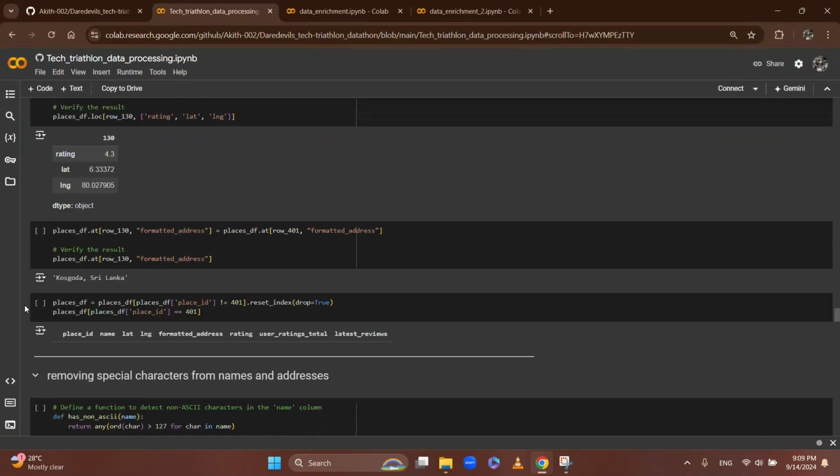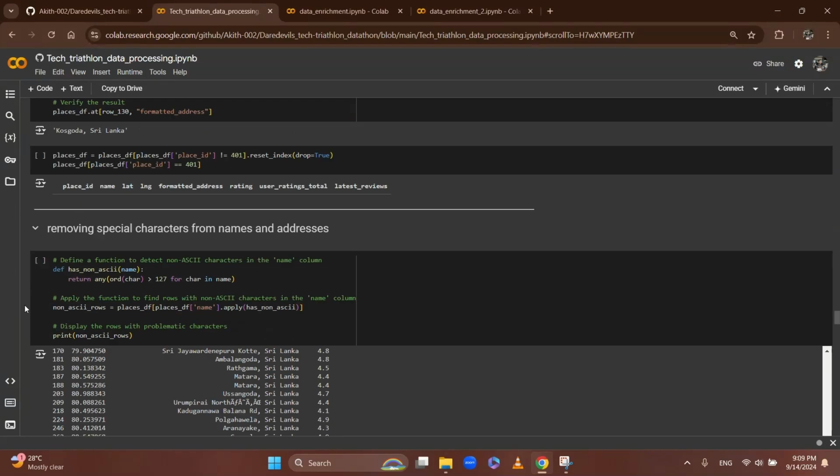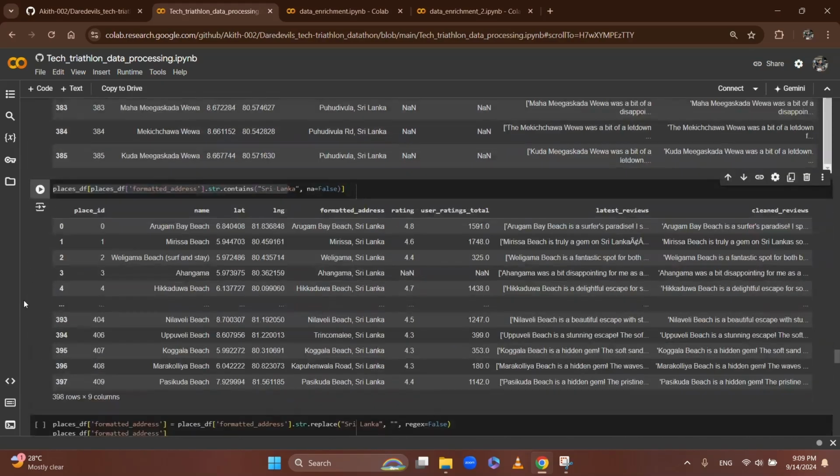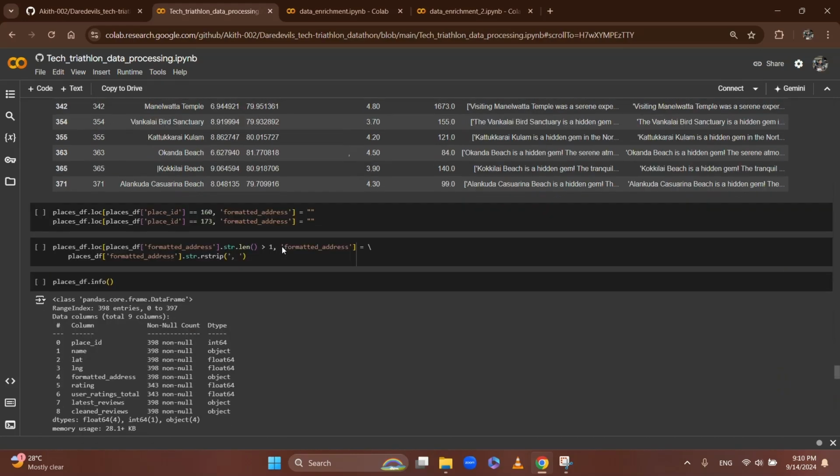After addressing duplicates, I checked for and removed special characters from names, addresses, and latest reviews. Additionally, I removed the mention of Sri Lanka from the formatted address column since all locations were already based there.